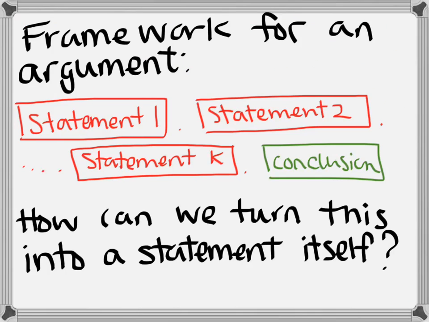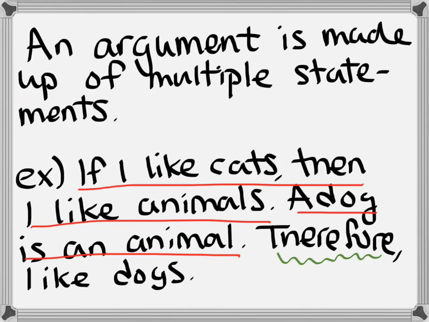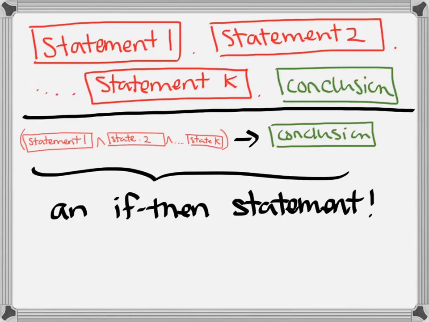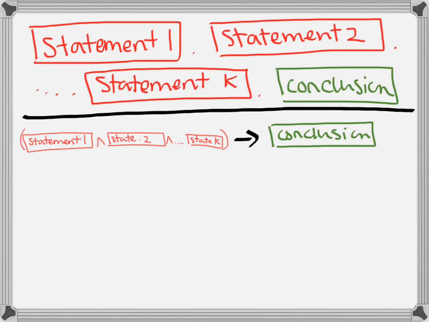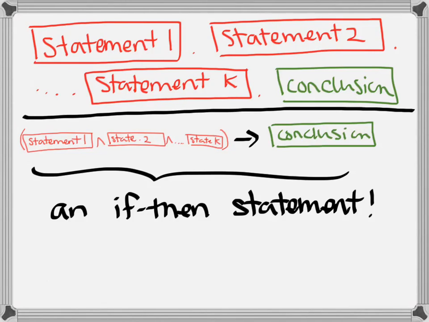If we go back to the last example, I could take, if I like cats, then I like animals, period. A dog is an animal, period. And I can make a run-on sentence by saying, if I like cats, then I like animals, and a dog is an animal. That's the same idea that we're doing here. We want to take all of the sentences and combine them with an and to make one big sentence, and we want all of these sentences to imply the conclusion. So what we have here is now an if-then statement.